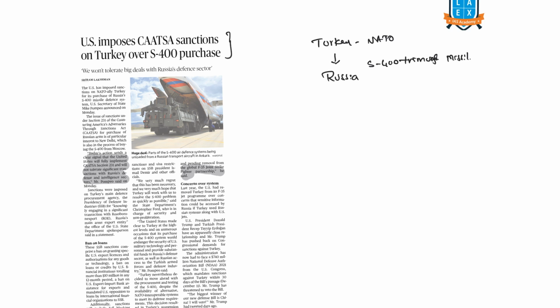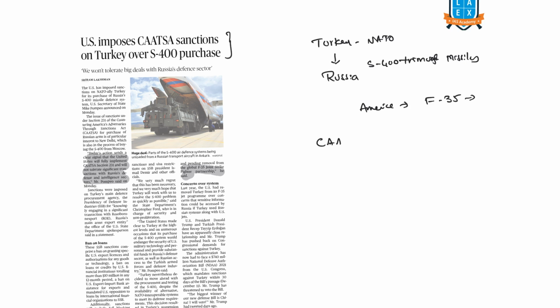The US is saying that if you buy these from Russia, then whatever NATO secrets there are can be captured by Russia, which is dangerous to NATO. So America threw Turkey out of the F-35 fighter jet project, which NATO is collectively developing. Still, Turkey moved ahead and is acquiring the S-400 Triumph missiles.